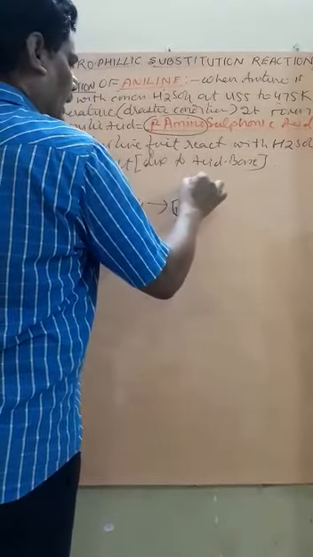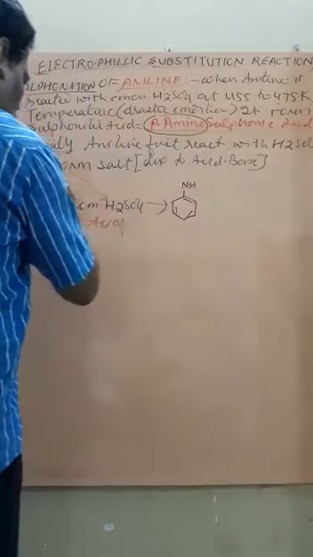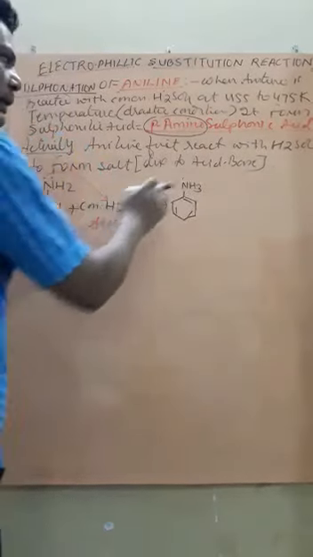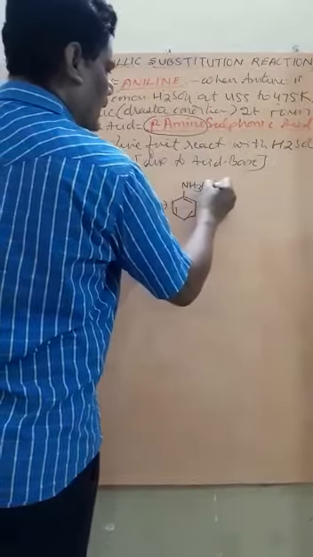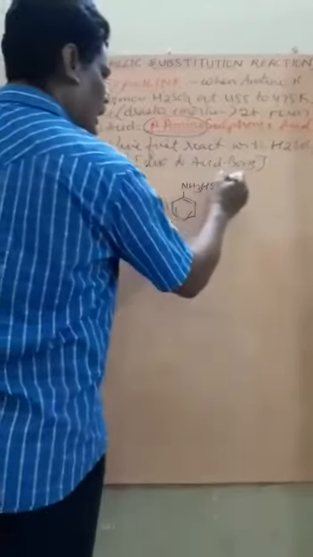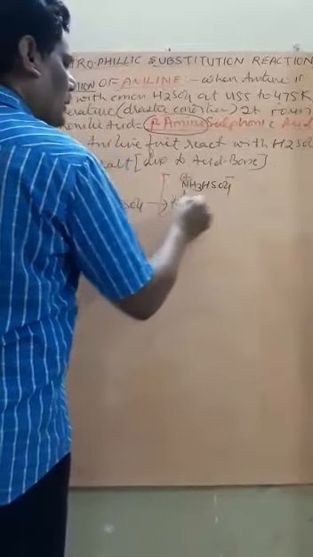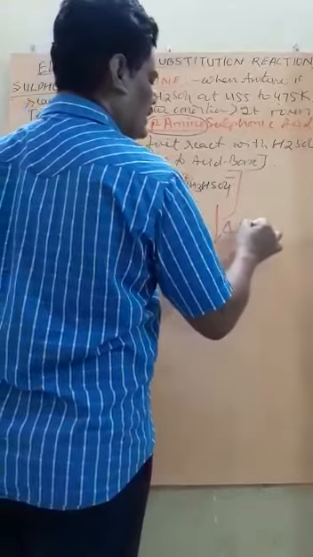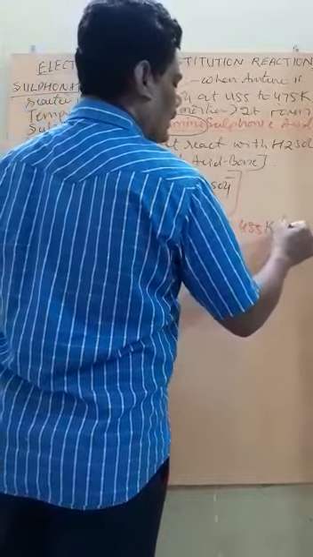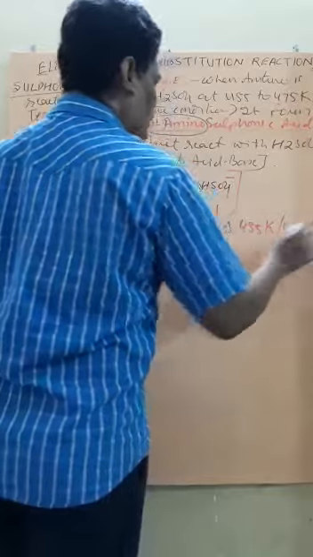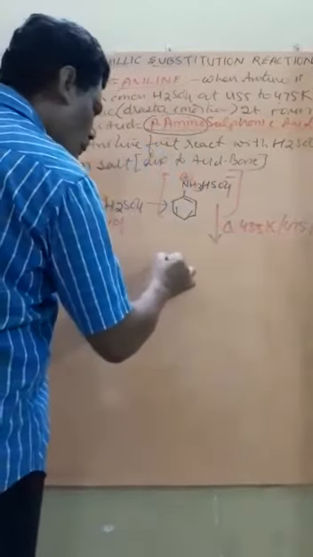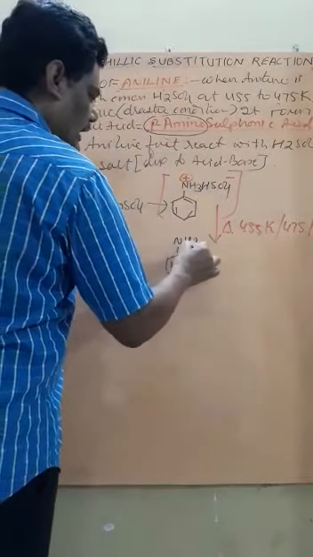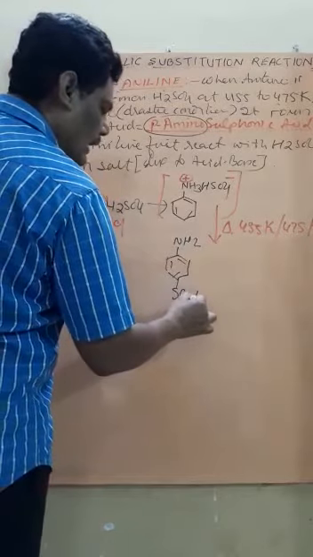This is NH. Now one of the lone pair is given, so H will attach here, therefore this becomes NH3, and the lone pair is dismissed, and HSO4. So here that becomes the anion and this becomes the cation. So this becomes a salt. Therefore, to break down this salt, the high temperature, that is the drastic condition, 455 to 475 Kelvin temperature is required, and now the compound converts into NH2 and SO3H.